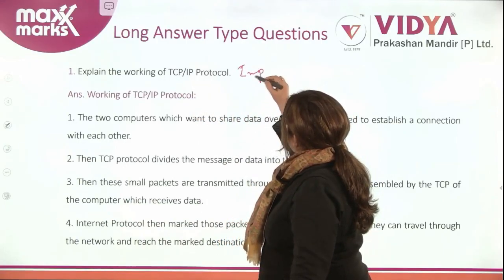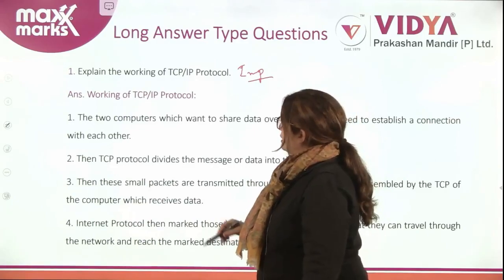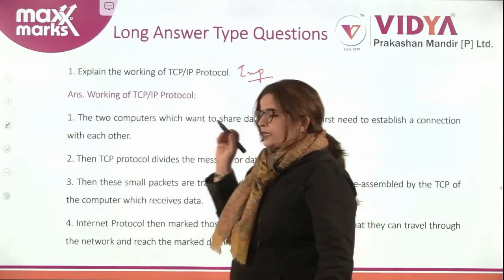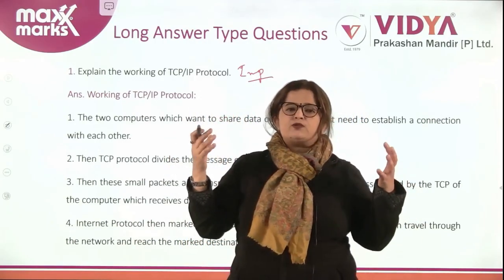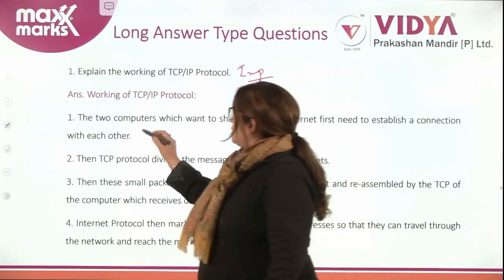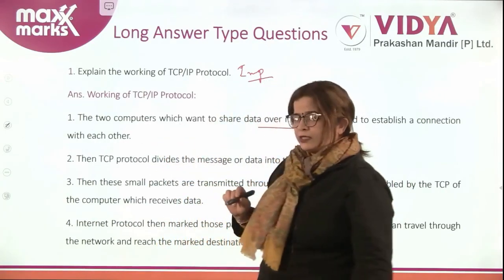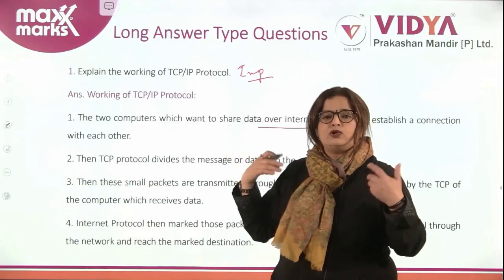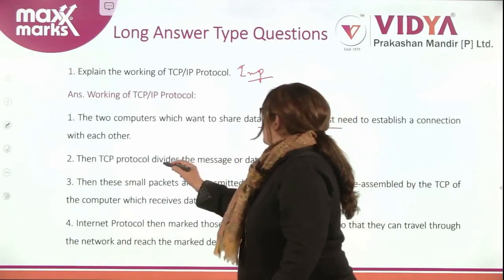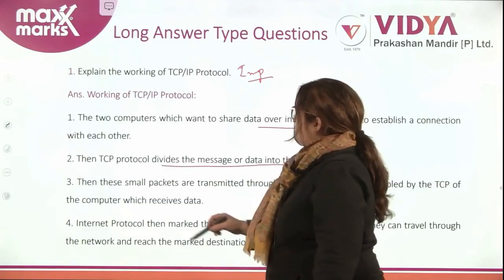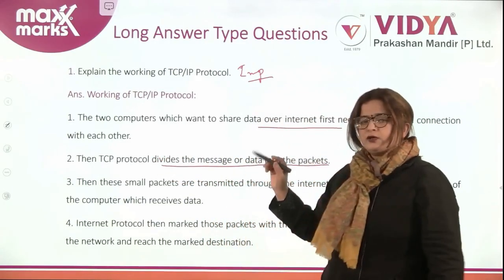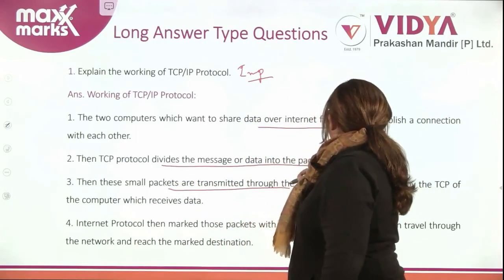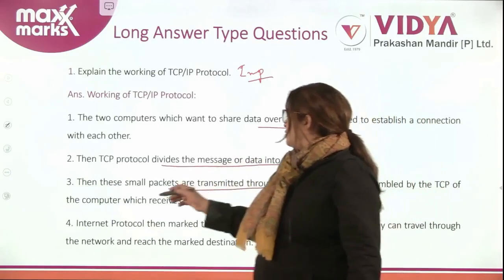Now, explain the working of TCP/IP. It's very important how the TCP/IP protocol works, right? The two computers which want to share data over the internet, first of all, what is needed? The computers which want to share data with each other need to be connected over the internet. Second, the TCP protocol divides the message or data which you want to transfer into packets. TCP divides the message or data into small packets, right? These small packets are transmitted through the internet and reassembled at the TCP of the computer which receives.